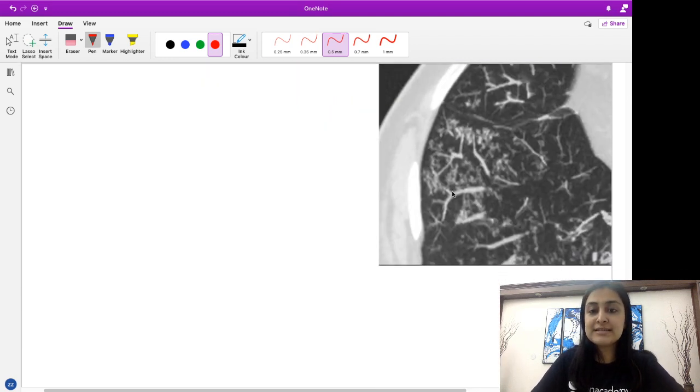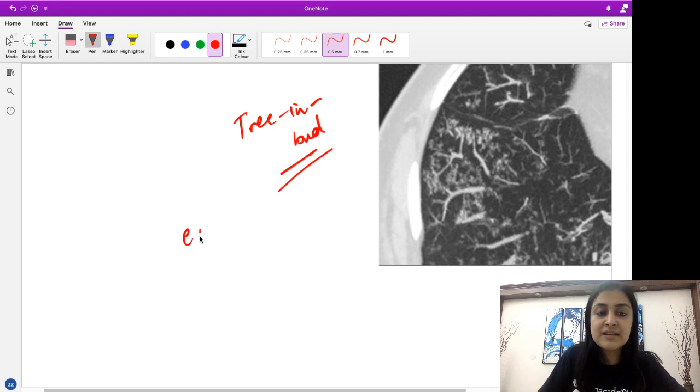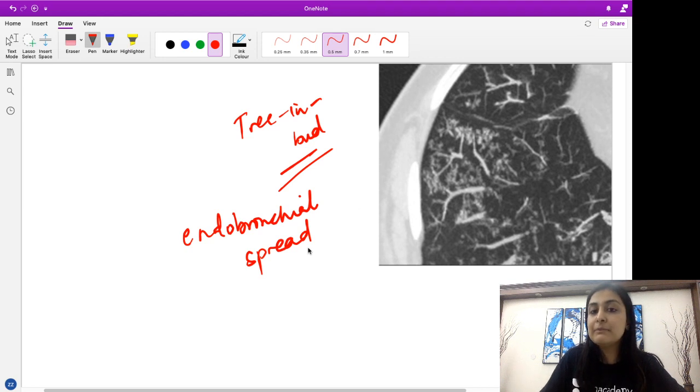Alright, so what do I see here, guys? What is this? Type in your comments. What am I seeing? These tiny nodules. So this is nothing but the tree in bud nodules. Alright, this is the tree in bud nodules, and what does it represent? It represents endobronchial spread of any infection which is spreading by the bronchi, spreading by the airway. So in this case we have our airway invasive aspergillosis.